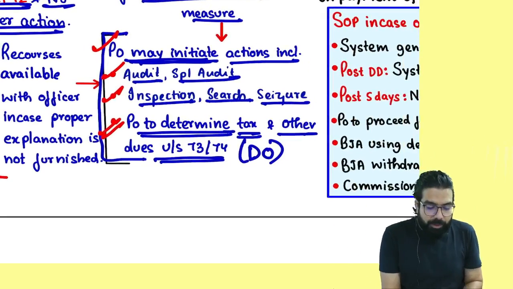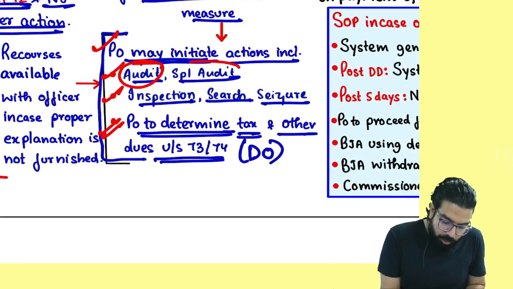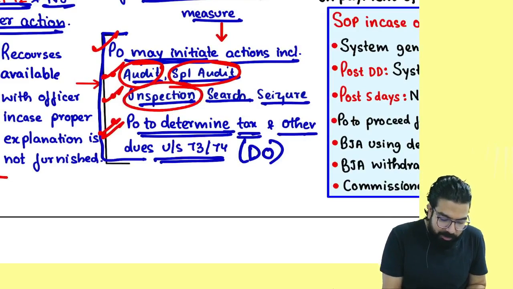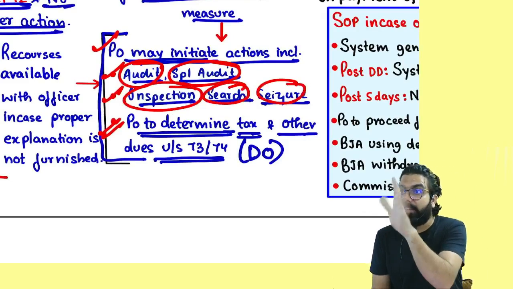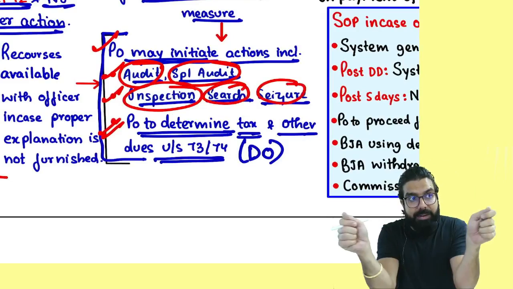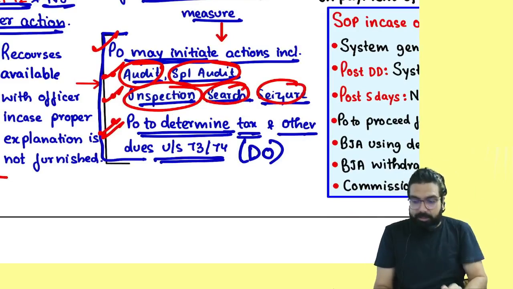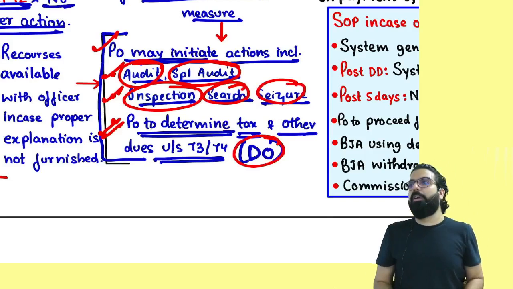You know what? Officer will first do the audit. He can also do the special audit. He can do inspection, search, seizure, find out additional evidences, not money, additional evidences. And now he will use the evidences and give you a love letter, demand order.